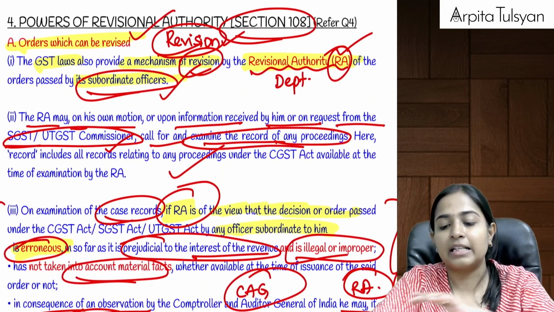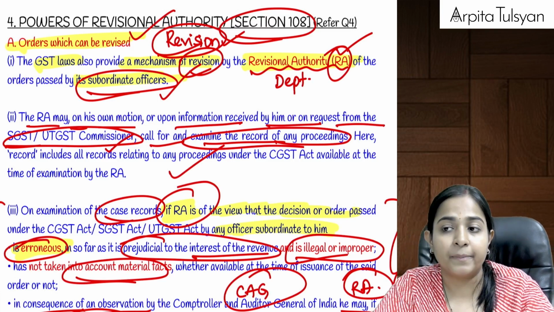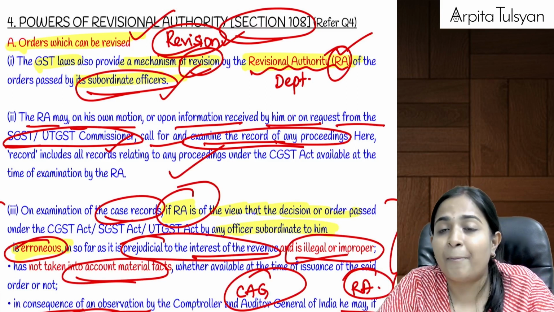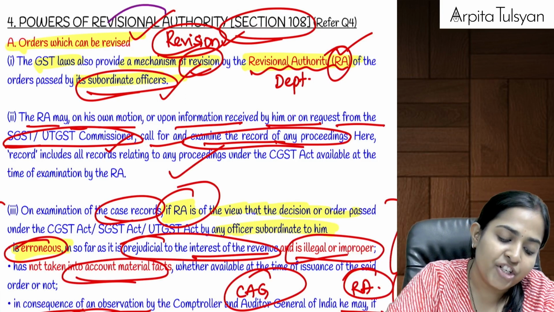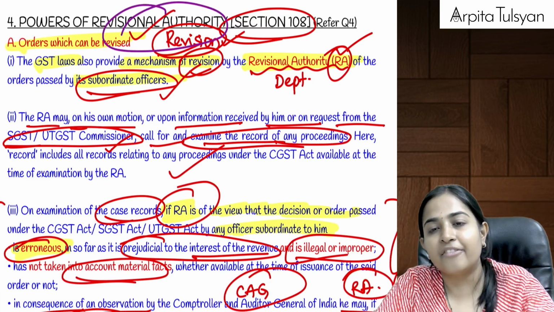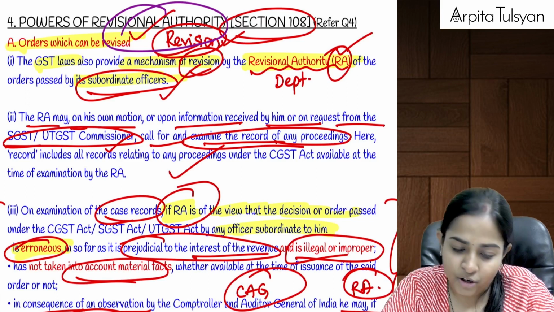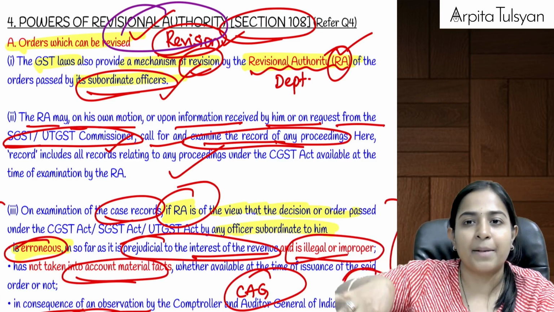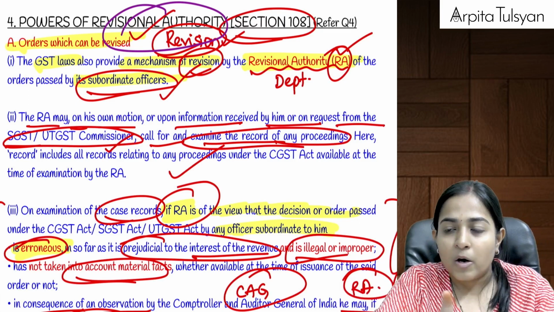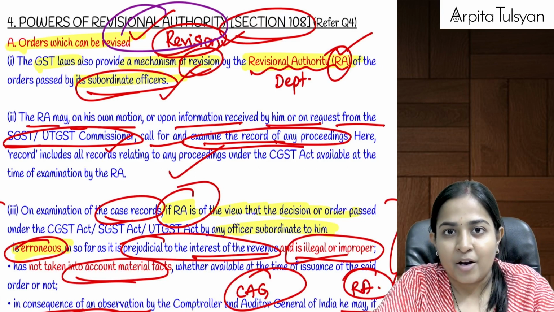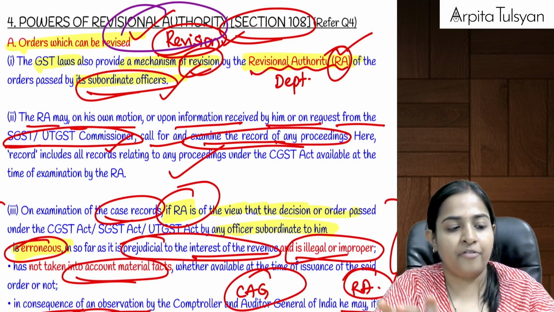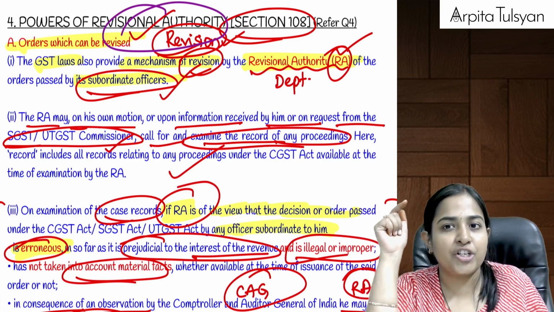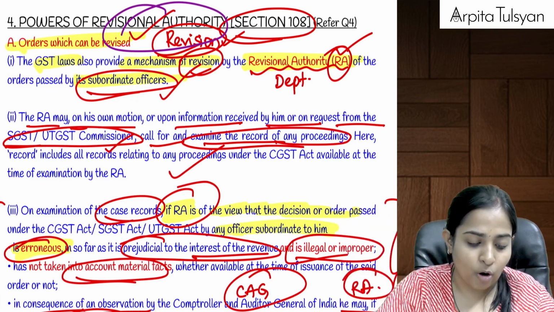Section 107, where the appeal was filed before the appellate authority. Now, another point which is going parallelly with the appellate authority is the revisional authority. There is a revisional authority which is established under your GST law. Revisional authorities are higher authorities from the department only. They are not from appeal. Revision is not appeal. Appeal is totally different, revision is totally different. Appeal will be done by the appellate authorities, but revision will be done by revisional authorities who are higher level departmental officers only.